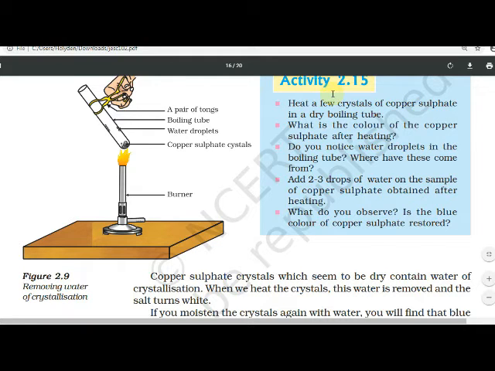Understood? What do you observe? Is the blue color of copper sulfate restored? You have seen that water droplets are collected. Yes or no? At the base you have seen copper sulfate crystals. Yes or no?